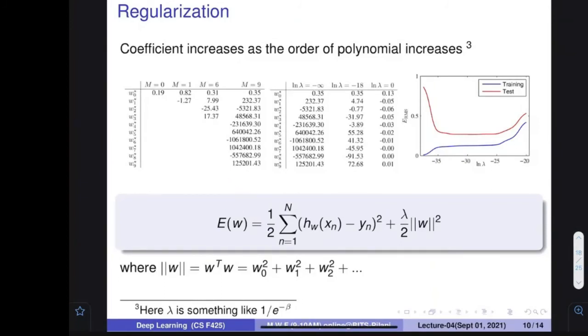The regularization says that since you also want these W to be smaller, you add one more term. You say the norm of all these W's, you put a summation over there, and you also put a parameter lambda by 2. You add one more term here that says lambda by 2 times the norm of the weight vectors squared. This you also include in the error. So what would happen is that even if this value is small, if this value is very large, the system would not stop in that particular scenario. It would also reduce these kinds of values.